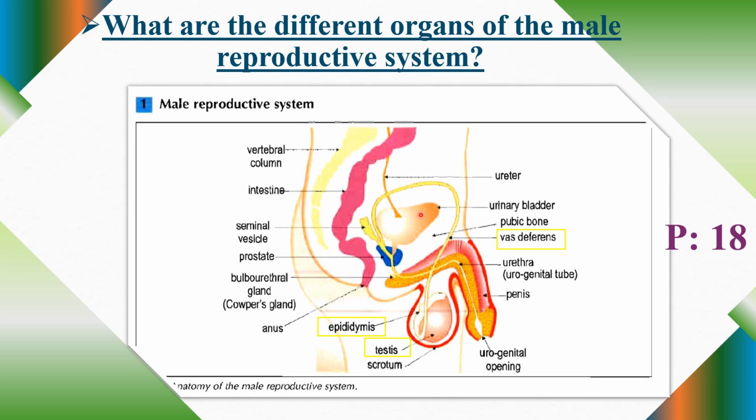While they are moving in the vas deferens, we have something called the seminal vesicle. It's a gland. We have something called the bulbourethral gland, or the Cowper's gland, and we have the prostate gland.